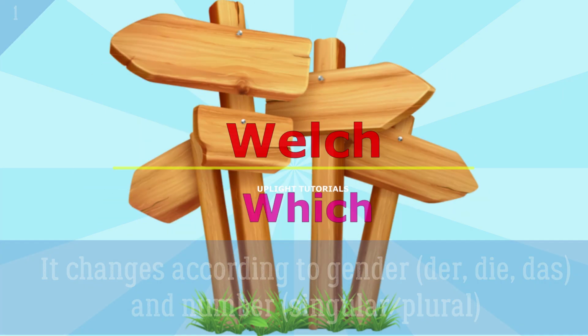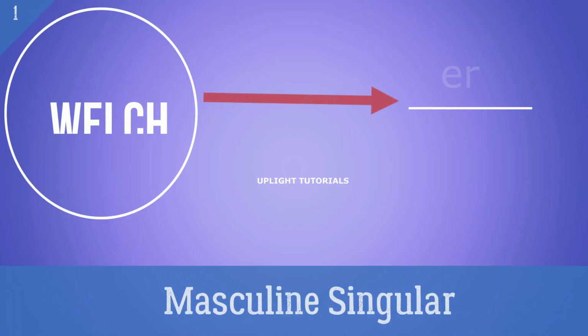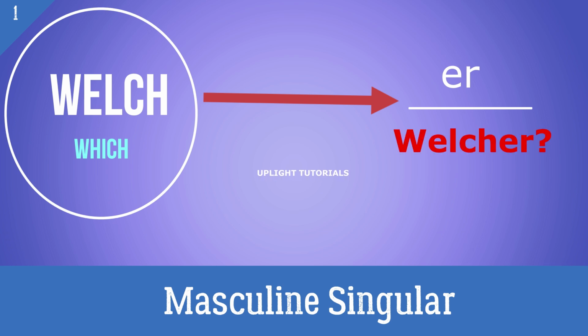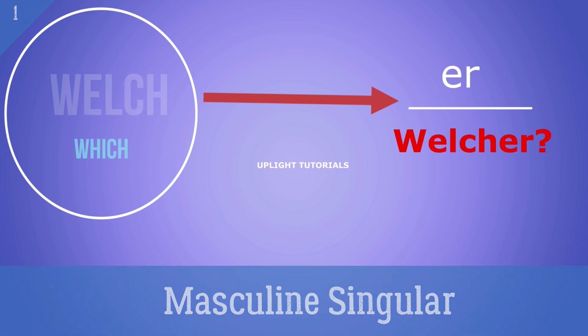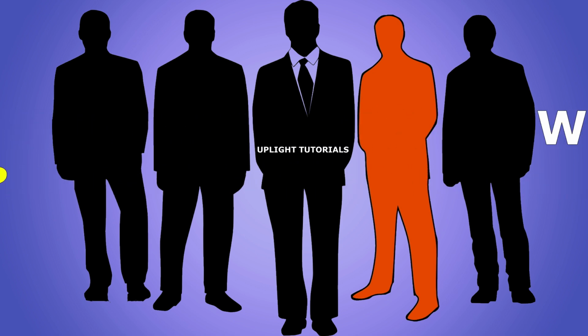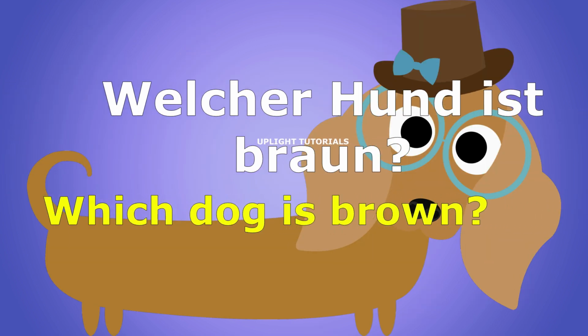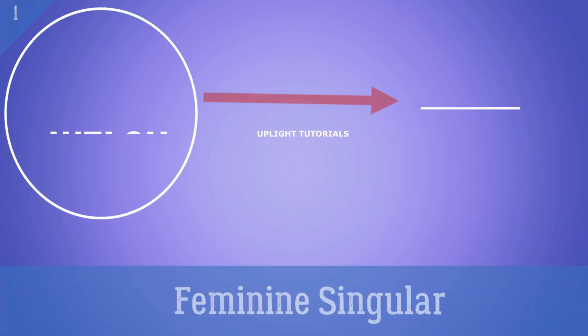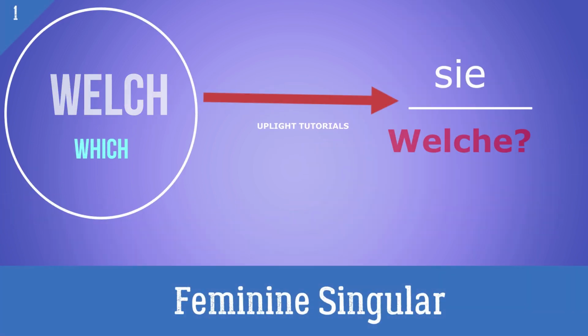Next is Welch. Welch means which. Welch changes according to the gender. For masculine singular, welcher. Examples will be: welcher Mann? Which man? Welcher Hund ist braun? Which dog is brown?